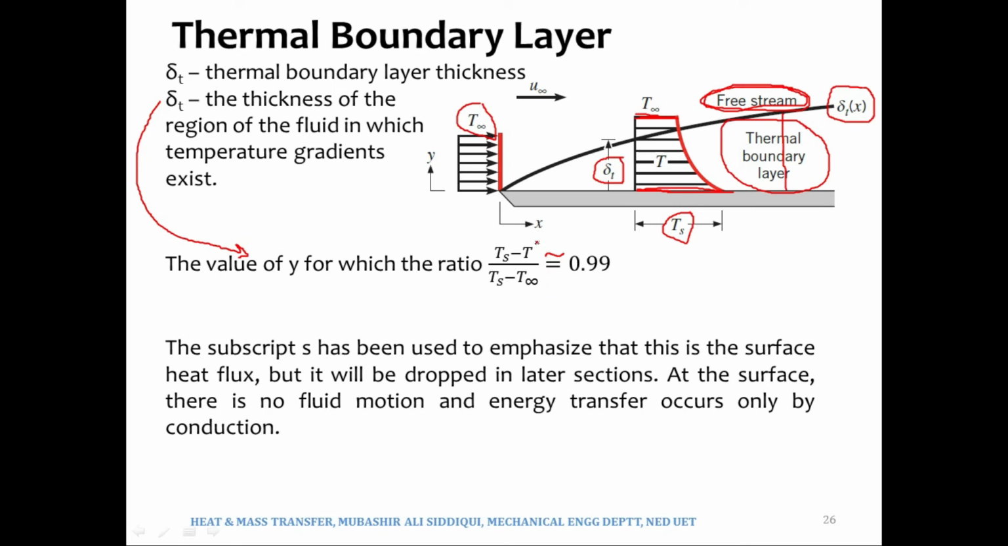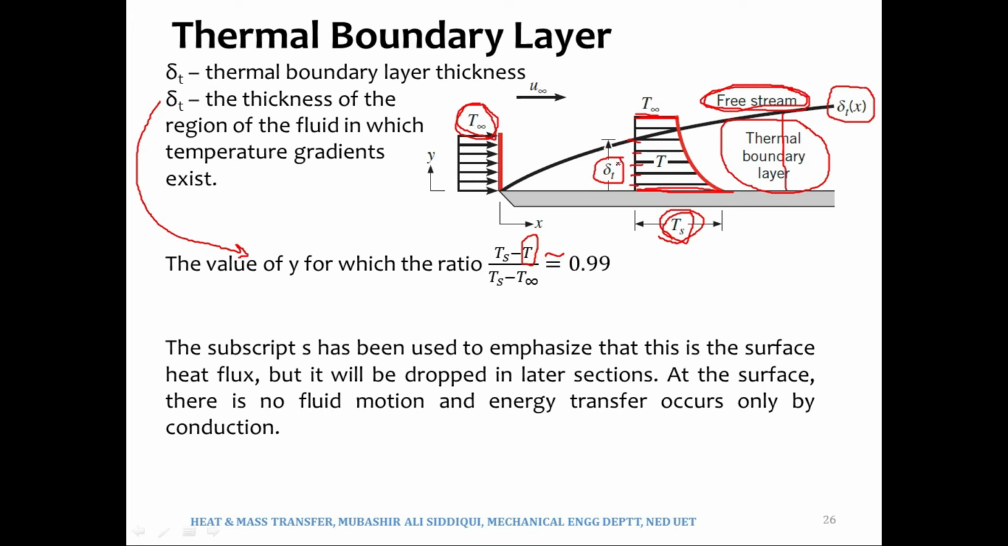See, what are the parameters in here? We have got a T, we have got a Ts, and then we have got a T infinity. What is Ts? The temperature of the surface, right? What is T infinity? The free stream temperature. And what is T? T is the temperature of the fluid at any y. For example, at this y, or at this y, or at this higher y, or at this higher y. So T is in fact the temperature of the fluid as we move in y direction.